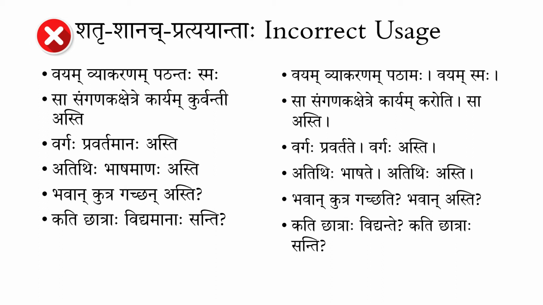Now remember that Shatru Pratyaya is applied to Parasmaipadi dhatus, and Shanach Pratyaya is applied to Atmanepadi dhatus. And when they are applied to these dhatus, the dhatu becomes Namapadam, and it is used as a Visheshanam. Now, those examples we saw.